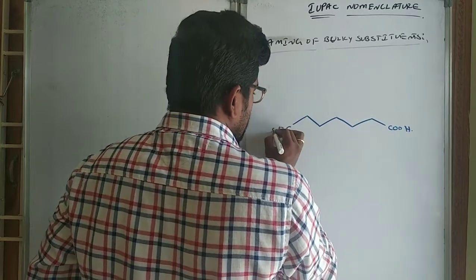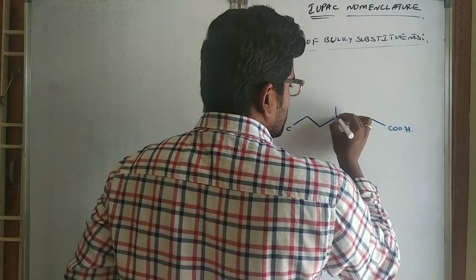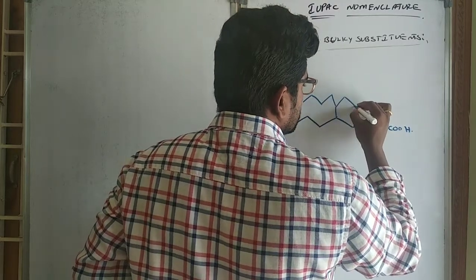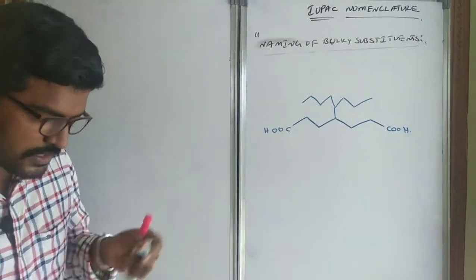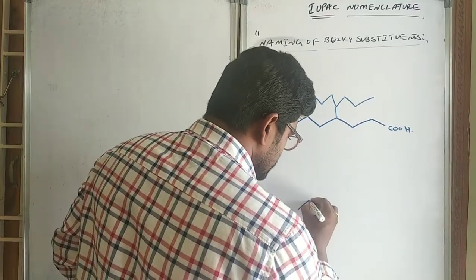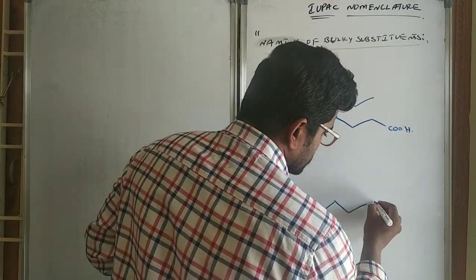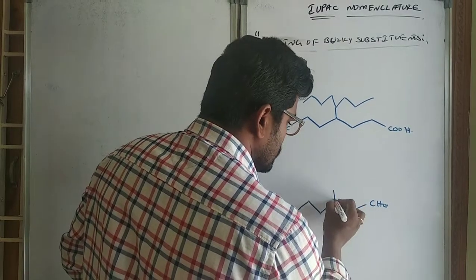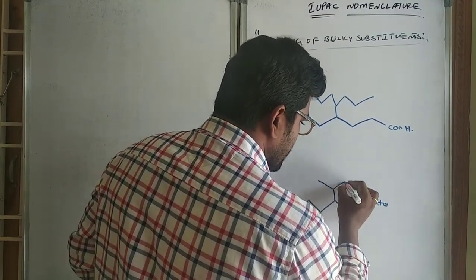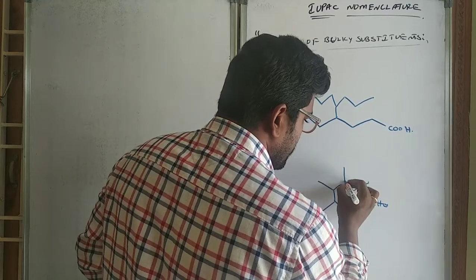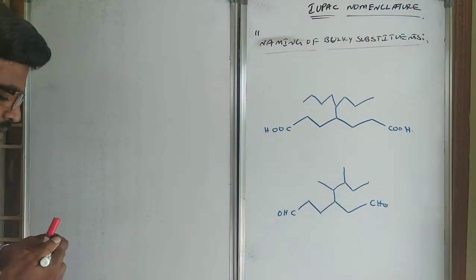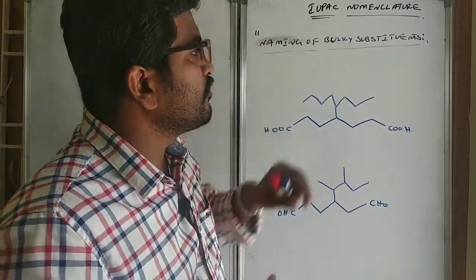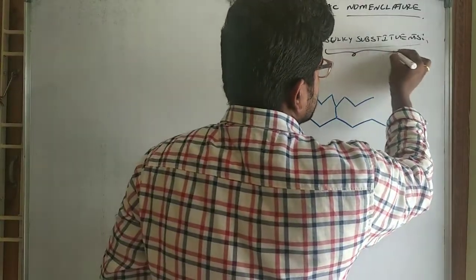COOH, COOH, this compound is present. CHO, CHO. This type of compounds are present. How to name these compounds? Always remember, when a bulky substituent is present.